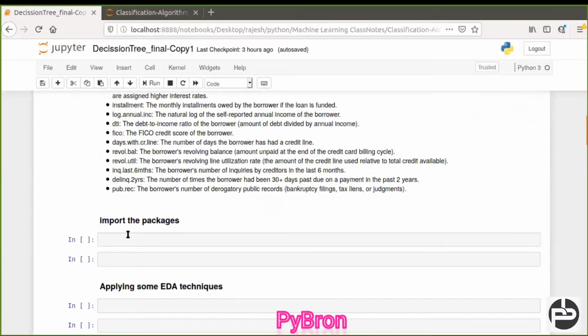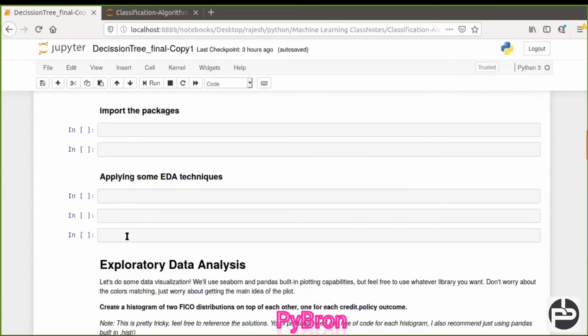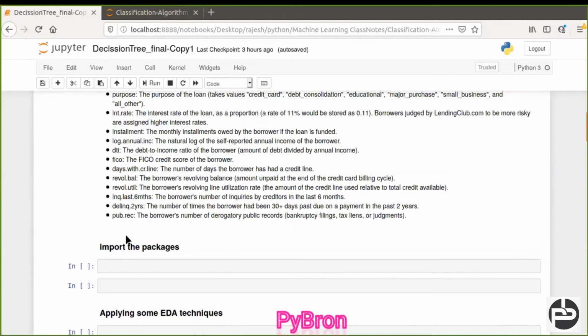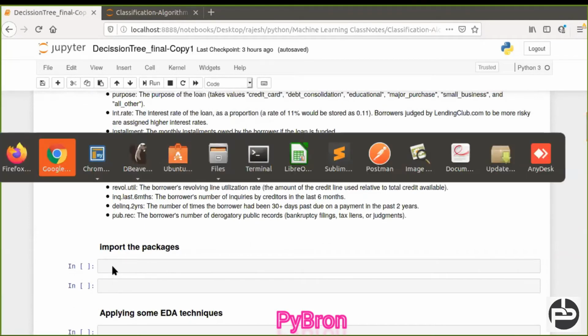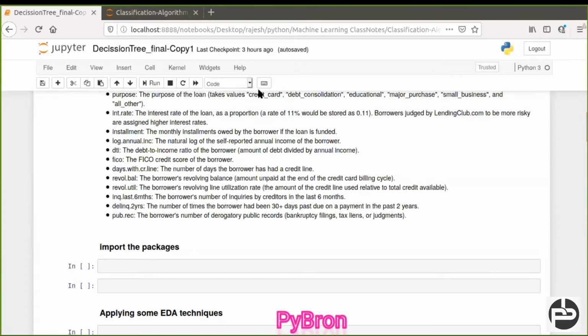Right now, I have divided the complete Jupyter notebook file into different sections. First, importing the packages. So let me import all the packages first.